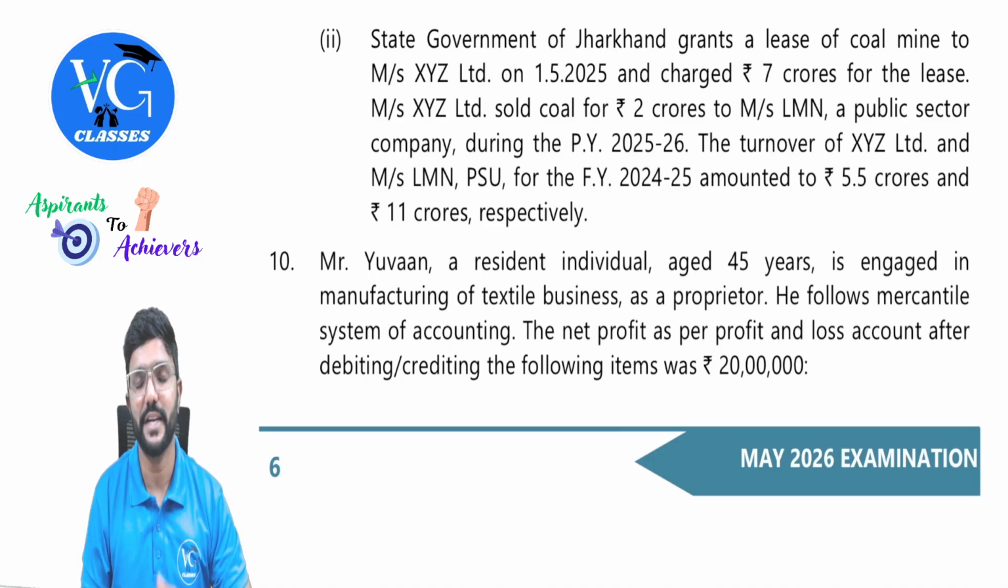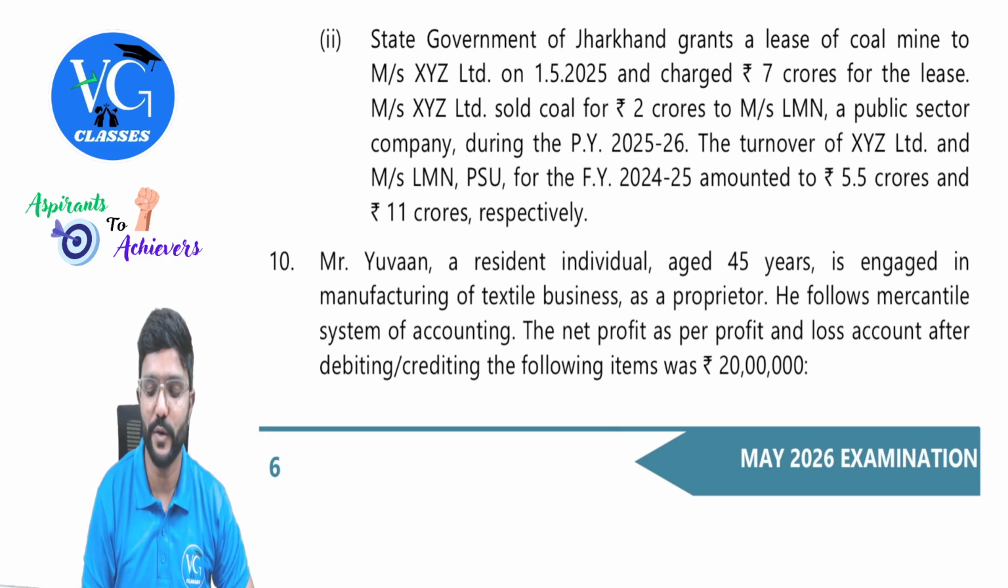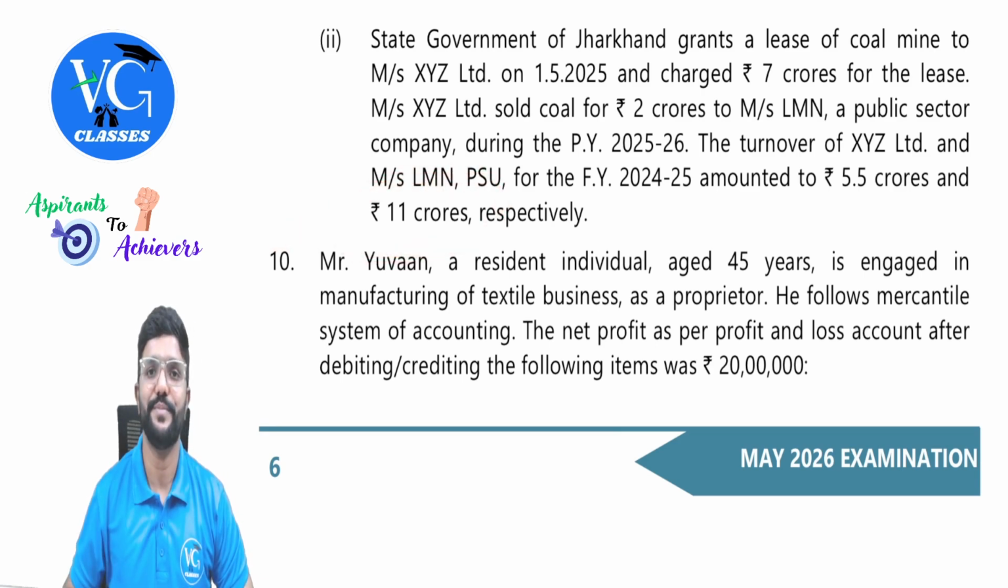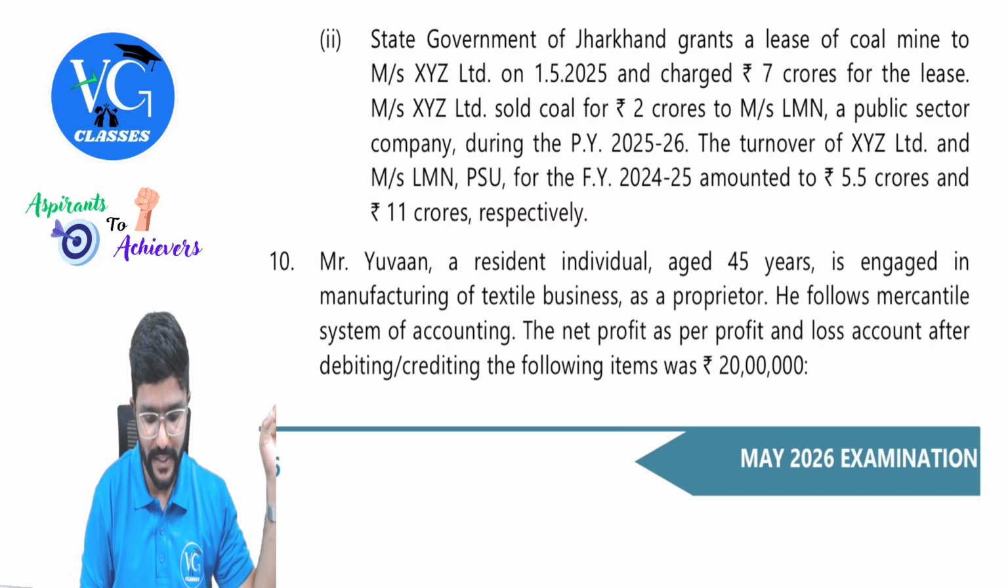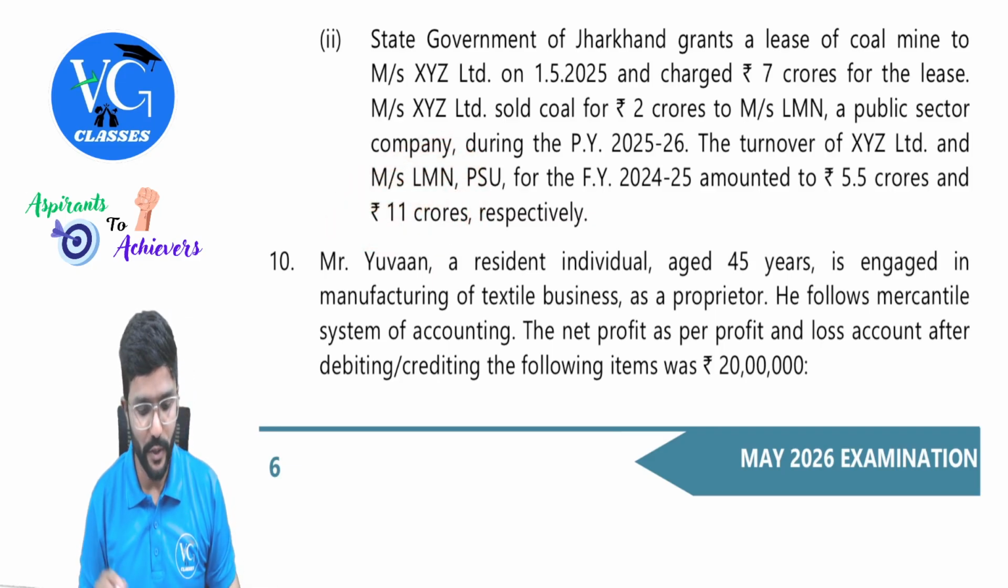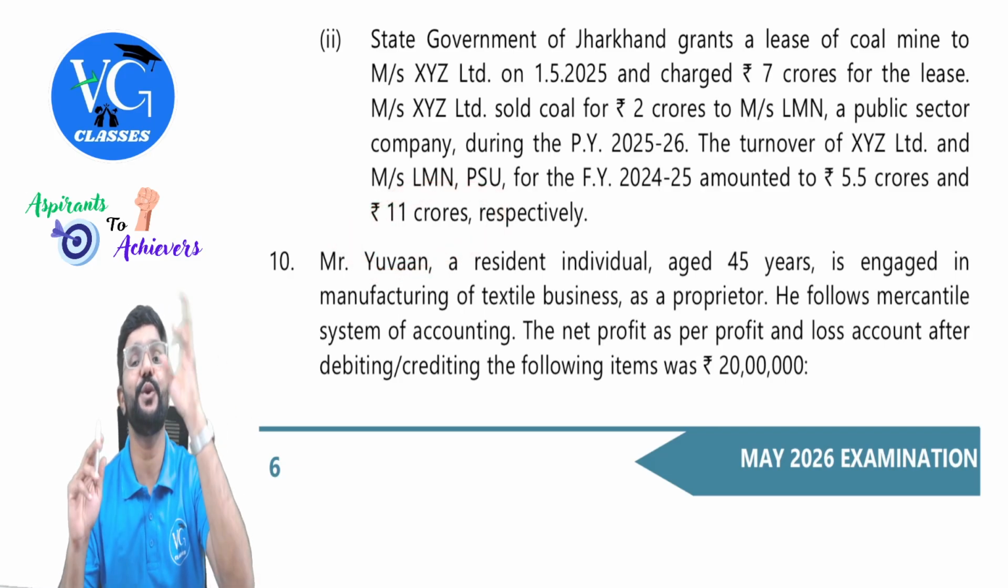There is one more condition that the buyer's turnover from the business in the last year should be more than 10 crore. And it is actually. Who is the buyer here? LMN. So LMN turnover in the last year is more than 10 crore. Yes. So TDS under section 194Q is applicable.